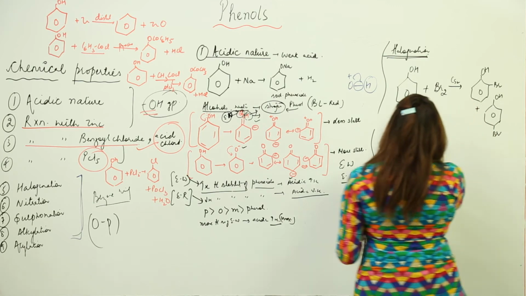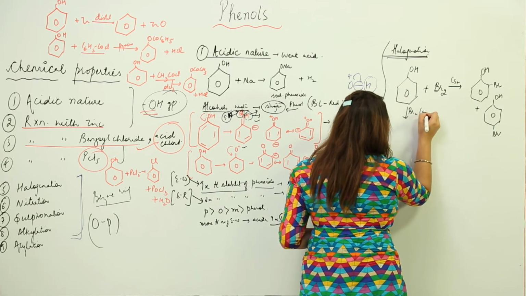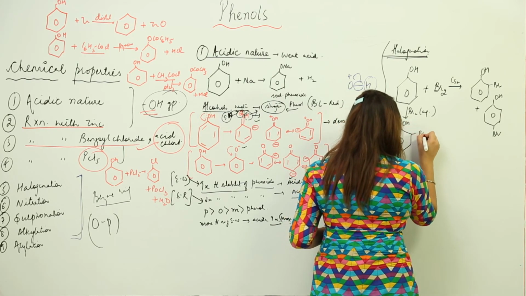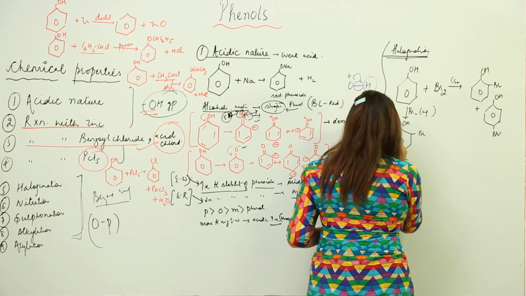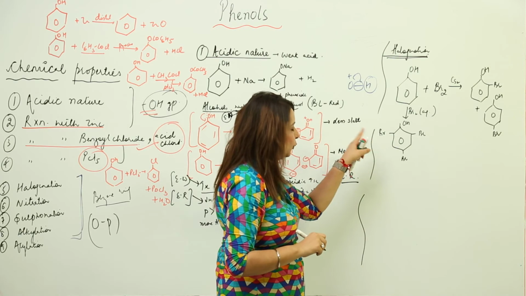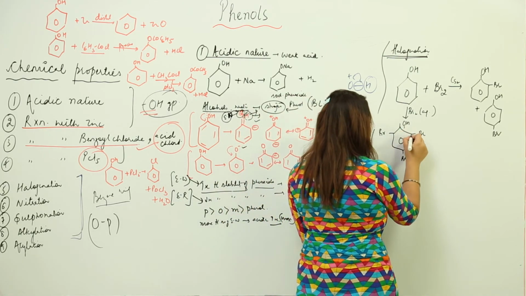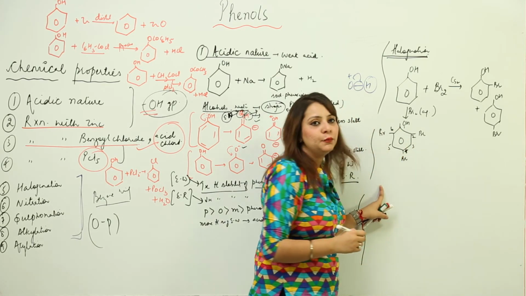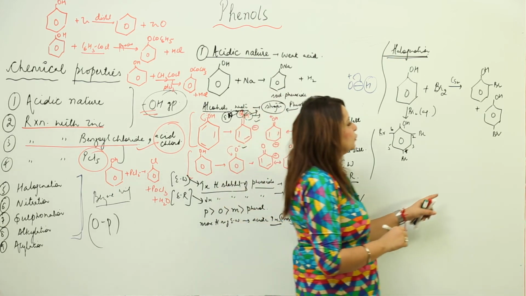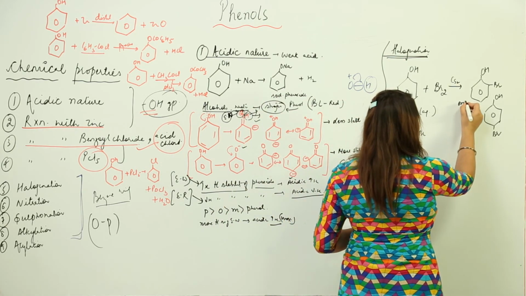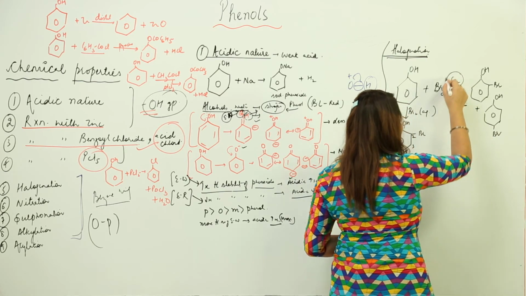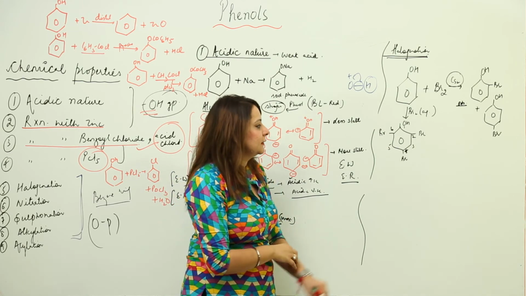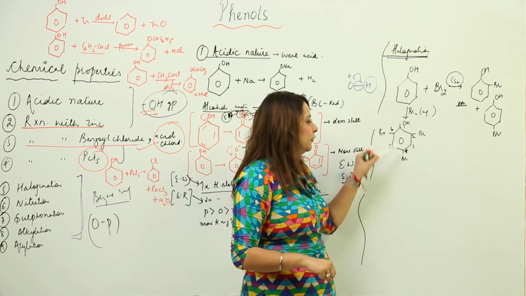But when you add bromine in excess, or you take an aqueous solution of bromine, what you get is like this, 3 bromines actually added to it. So if I number it 1, 2, 3, 4, 5 and 6, it is going to be 2, 4, 6 tribromophenol. So this is going to be formed. So if you need to have in a controlled manner, that is ortho-bromophenol and para-bromophenol, you can get by when you're doing in the presence of carbon disulfide. But when you take an aqueous solution of bromine, you're going to get this kind of tribromo substituted phenol.